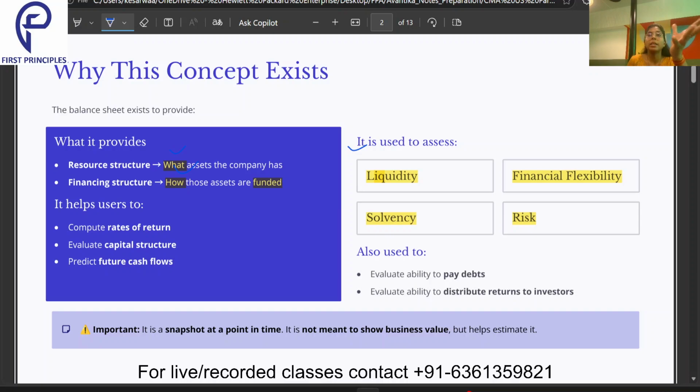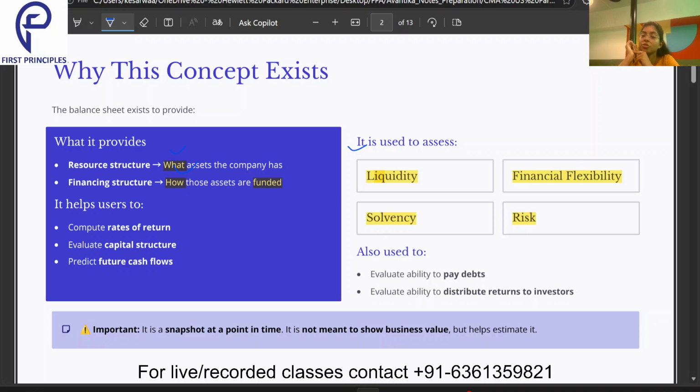Long term payments, any payment which we need to make after a long period of time, that is what solvency means. Whether I'll be able to make that payment or not. So that is what solvency is. If a company is not liquid, that means they are not able to pay off their short term liabilities. If a company is insolvent, that means they will not be able to carry out their activities in the long term because they don't have enough money.